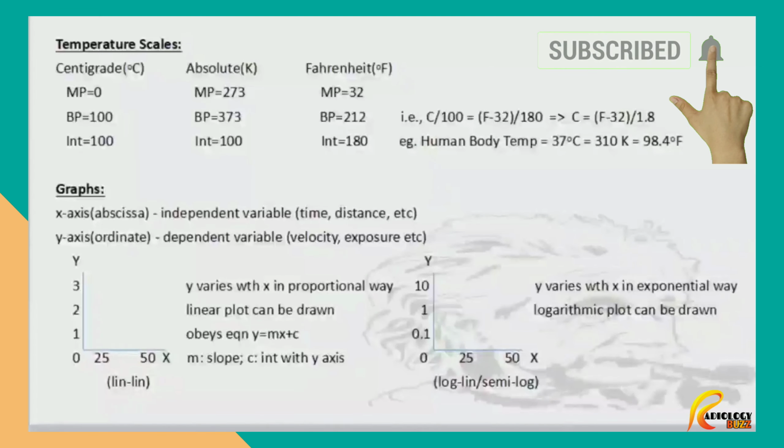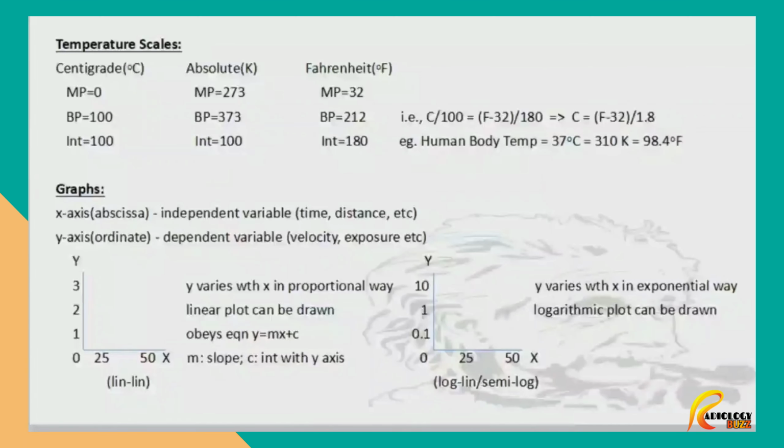Next, we will be looking at the graphs. Graph usually has 2 axes, x-axis and y-axis. X-axis or abscissa contains independent variables such as time, distance, etc. The y-axis contains dependent variables such as velocity, exposure, etc. By looking at the graphs, we can see linear graph and a semi-log graph.